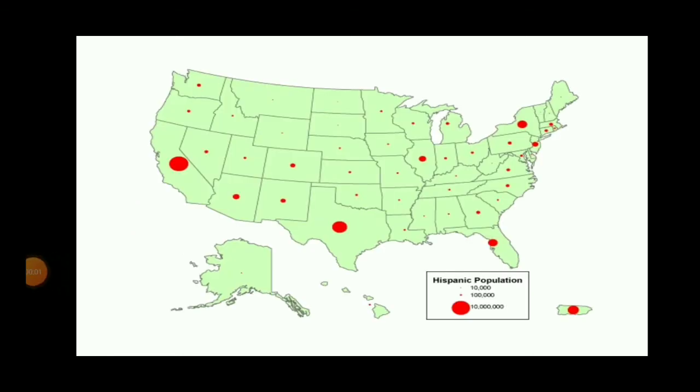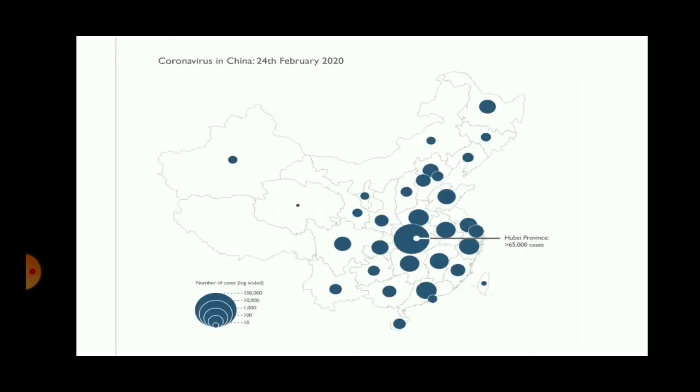Students, we begin with the first method, the dot method maps. As you can see in this map of America, dots are shown there. These dots are representing some population. The dots are of varying sizes. Let us have a look at another map.